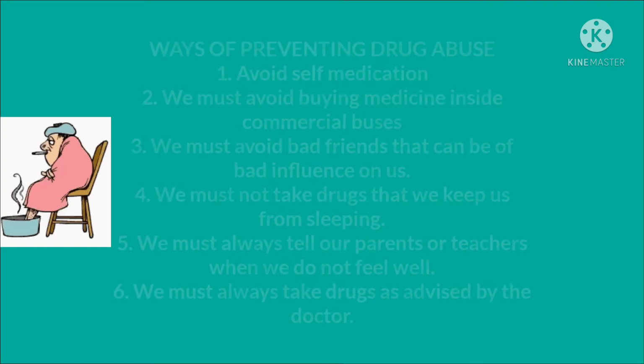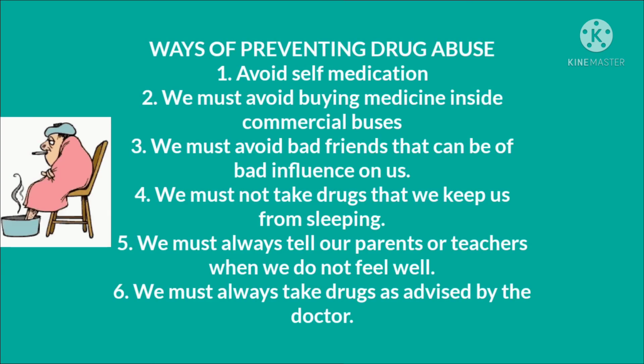Let's see the ways we can prevent drug abuse. Number 1, avoid self-medication. Number 2, we must avoid buying medicine inside a commercial bus. Number 3, we must avoid bad friends that can be of bad influence on us. Number 4, we must not take drugs that will keep us from sleeping.